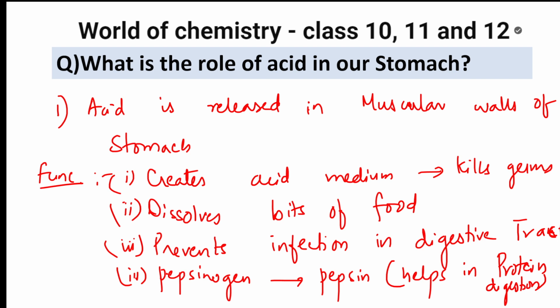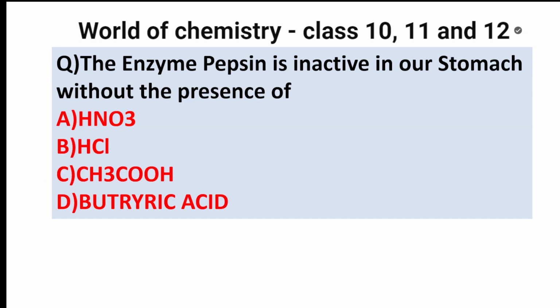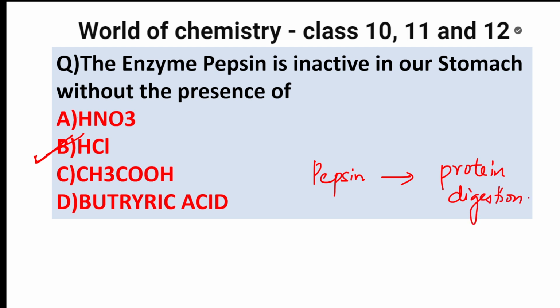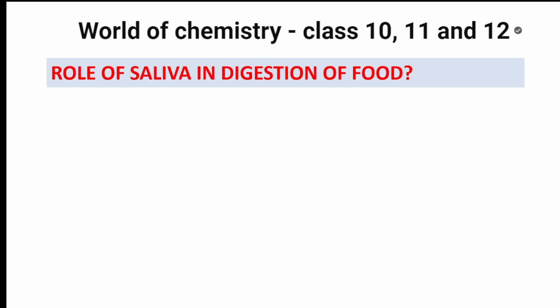Easy. Now, next important thing. The enzyme pepsin is inactive in our stomach without the presence of HCl. Just now I said HCl is required for pepsin. What will pepsin do? Pepsin will help in protein digestion. Whatever proteins you're taking in your body, pepsin will help in their digestion. So HCl is required for that. Easy?